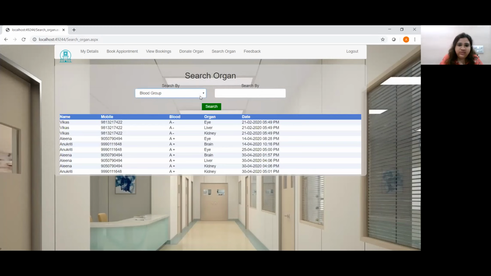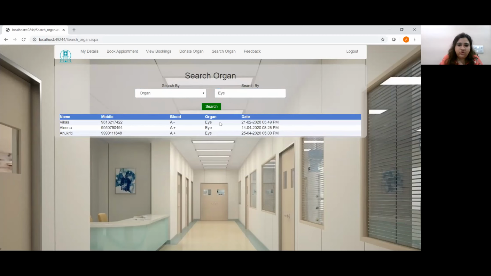So let's search using the organ option. Let's see who are the donors for eye. So these are all the donors who are willing to donate their eyes. Now the last one is the feedback.